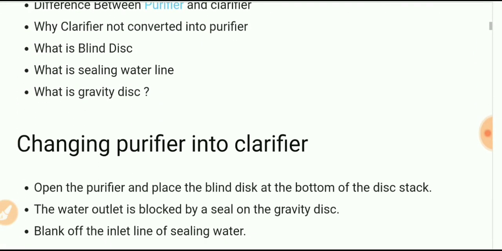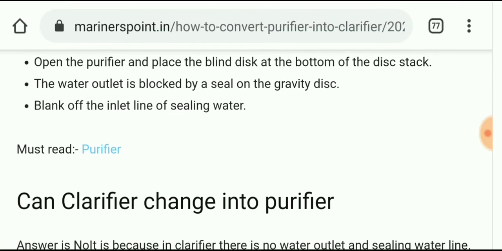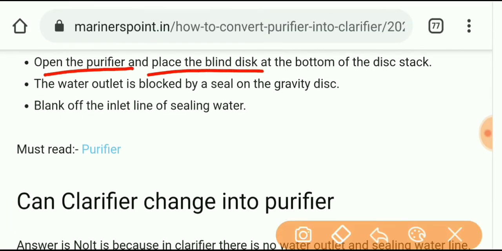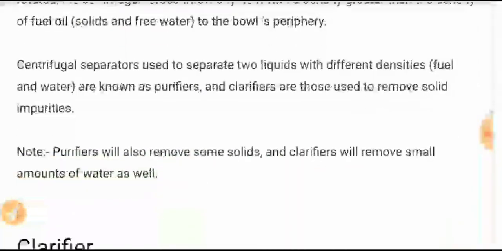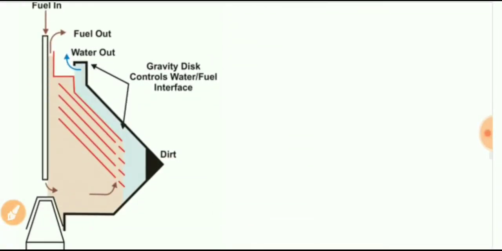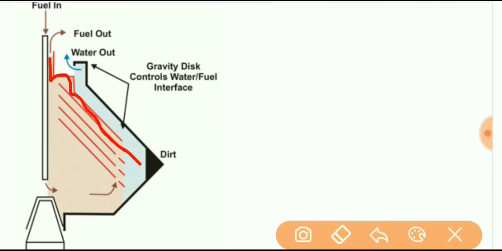How can we convert a purifier into a clarifier? First, open the purifier and remove the blind disc at the bottom of the disc stack. We saw that there is no blind disc in the clarifier in this line. That means we have to open the purifier and remove this blind disc fitted at the bottom. Next, in a purifier we require sealing water to prevent overflow of oil.